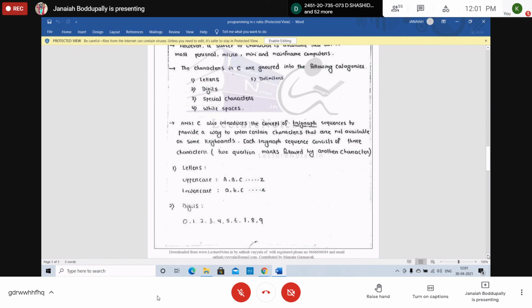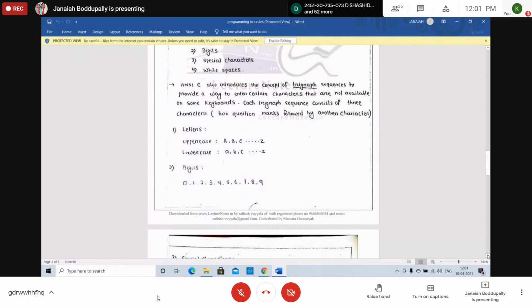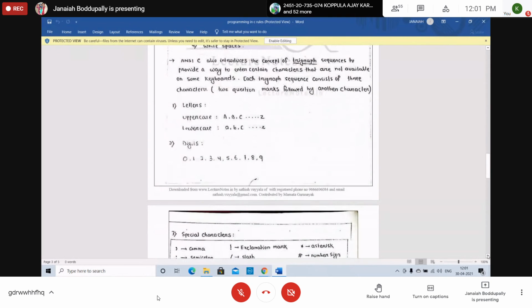So, what are the letters? Letters: uppercase capital A to Z, and each letter has an ASCII value. Capital A has ASCII value 65, capital B is 66, like that up to 90.